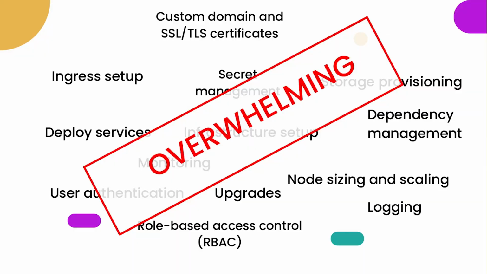When you start setting up your own infrastructure, you will encounter that you also need to take care of storage provisioning, node sizing and scaling, things like ingress setup, networking, user authentication, and all these different things that quickly become very overwhelming, right? Because you were a data scientist, or you were a person that was just doing forest monitoring, and then you found yourself actually trying to set up a Kubernetes cluster. How did you get there? I actually got there while pivoting, but I enjoyed my journey here.